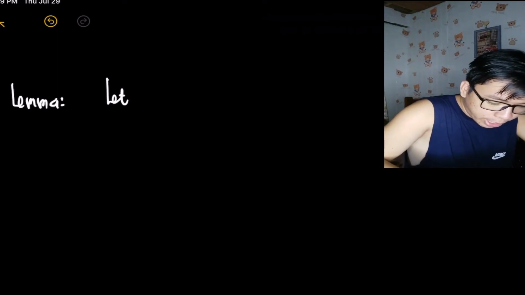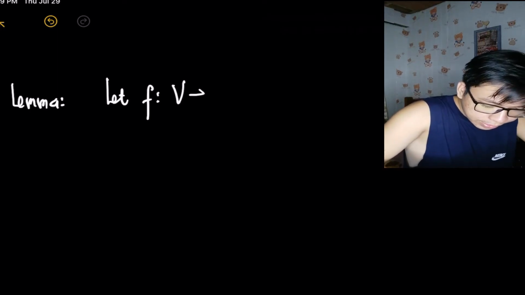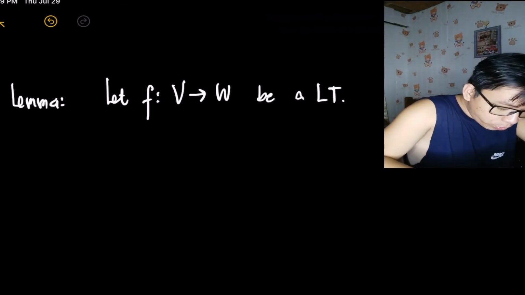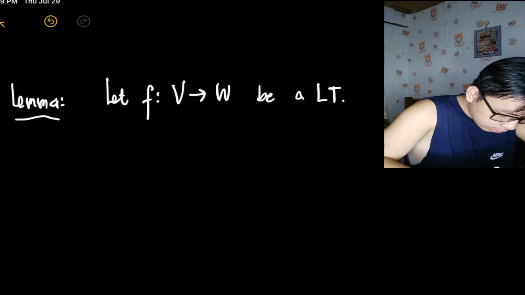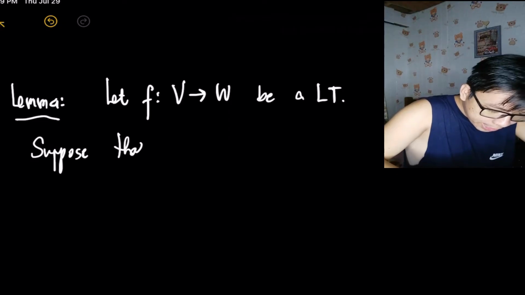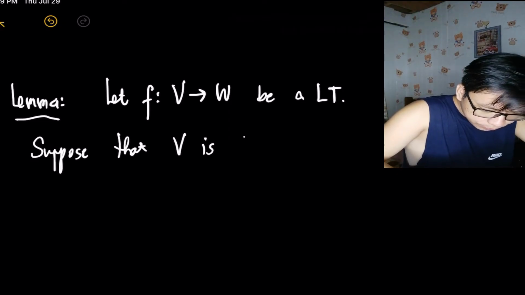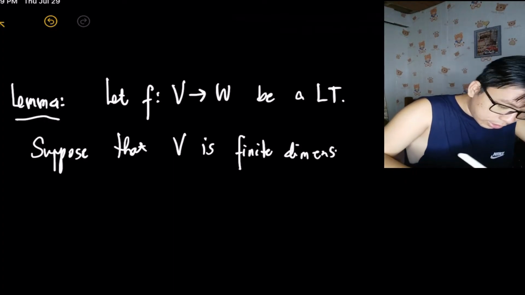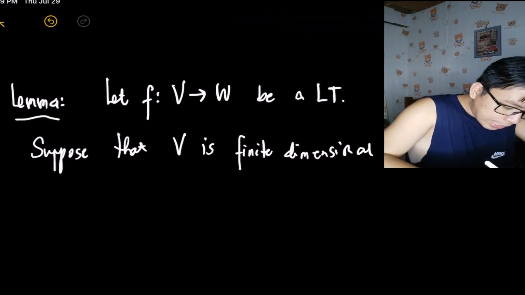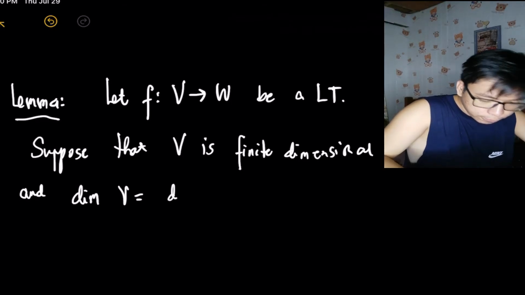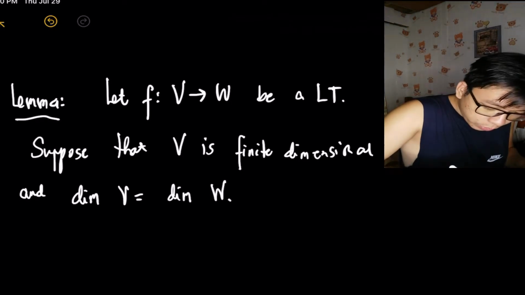Okay, so given that we have a mapping f from V to W, and this is a linear transformation, and suppose that V is finite dimensional, and the dimension of V equals the dimension of W. Okay, so the following are equivalent.